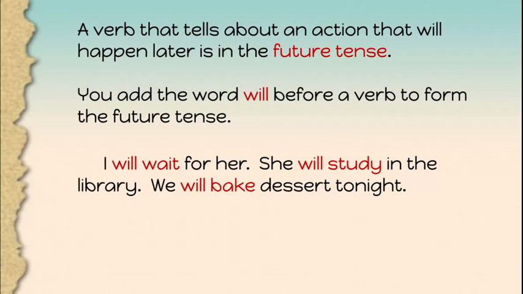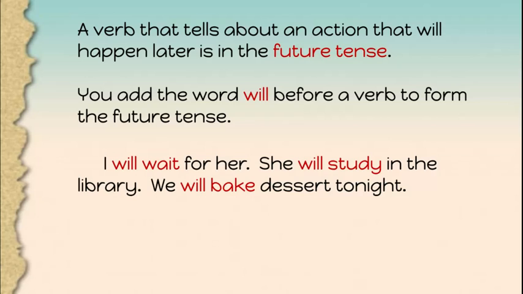A verb that tells an action that will happen later is in the future. You will add the word will before a verb to form the future tense. So, I will wait for her. She will study in the library. We will bake dessert tonight.